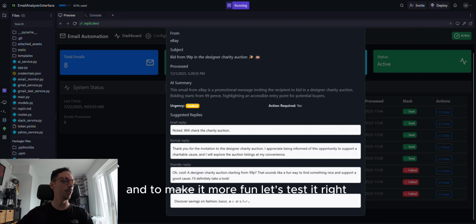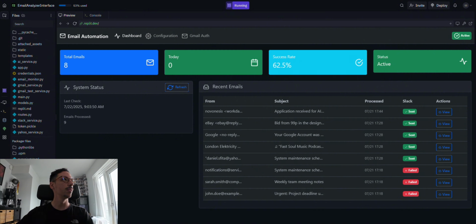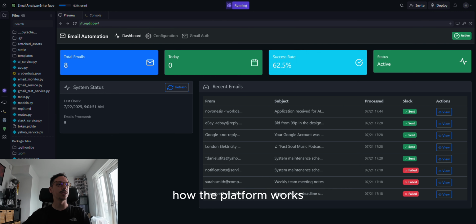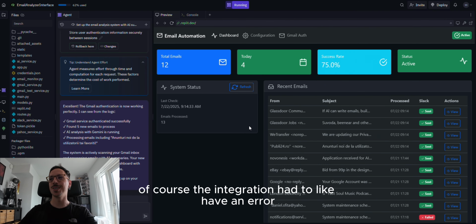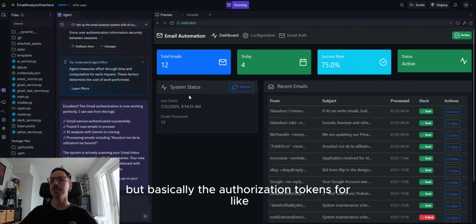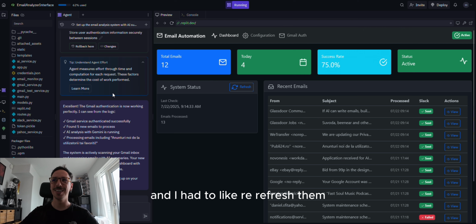And to make it more fun, let's test it right now. I'm gonna send an email to myself to see what happens, how the platform works. Of course, the integration had to have an error just as I started working on this. But basically the authorization tokens for the app to have access to my Gmail had expired, and I had to refresh them.